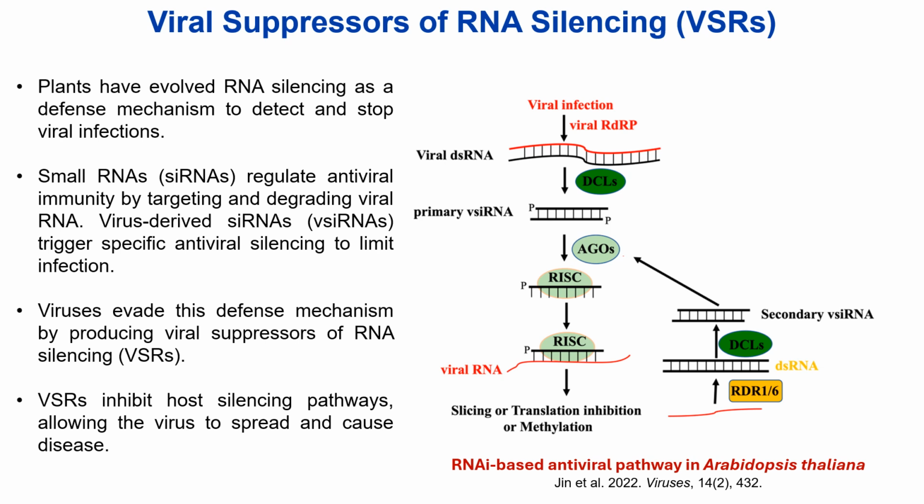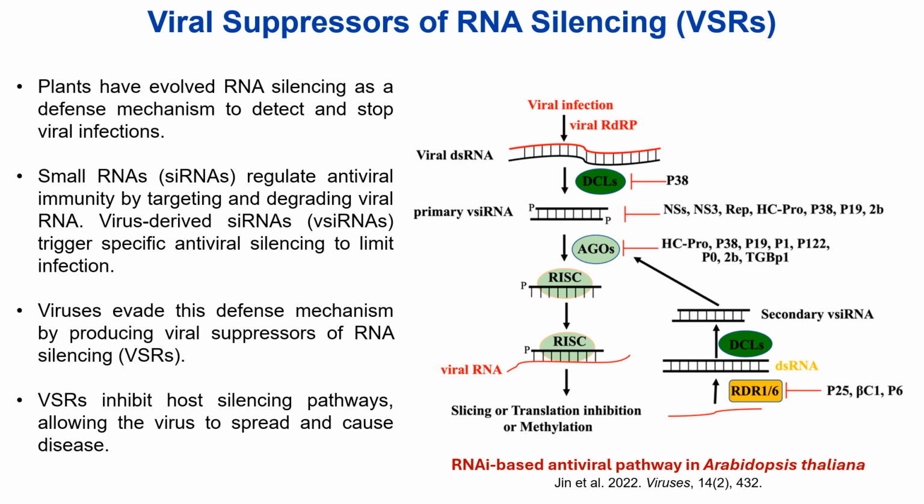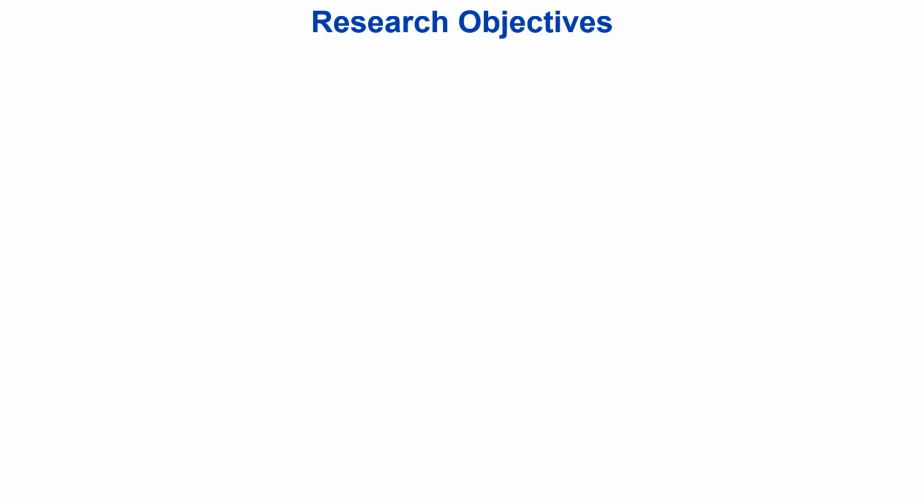for degradation. This schematic shows a simplified model of the plant RNAi pathway, and these are some well-studied viral VSR examples and the various stages of the RNA silencing pathway where they mediate host RNA suppression. In this talk, I will guide you through how two known CVEV encoded VSR proteins manipulate different facets of this antiviral host machinery. For this study, there were two main objectives.